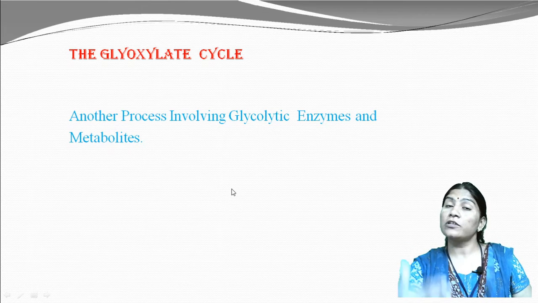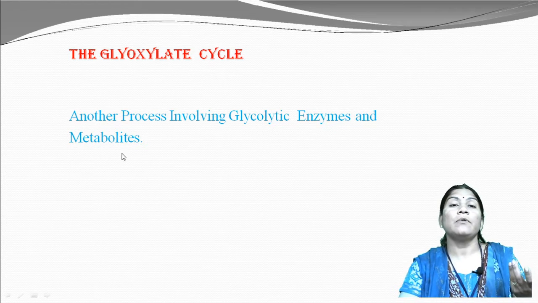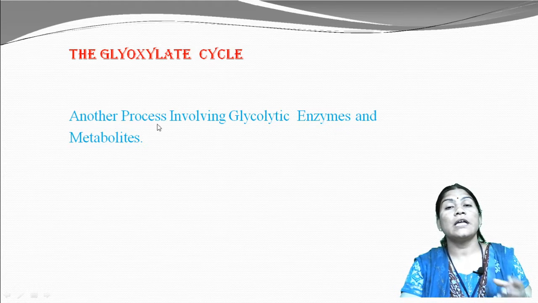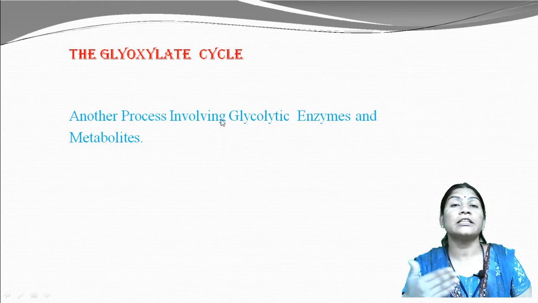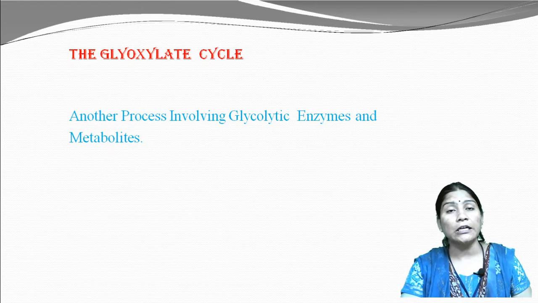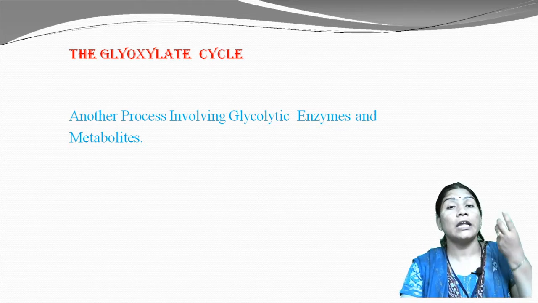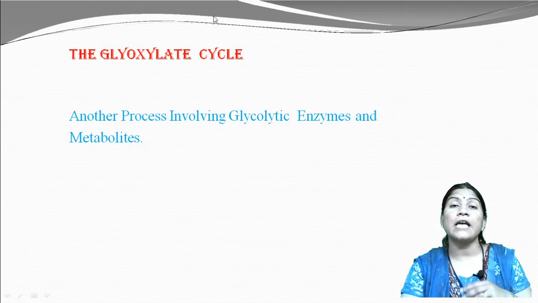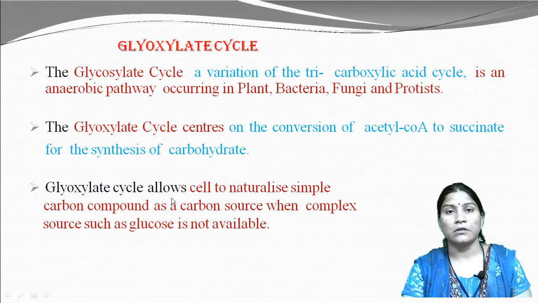When we learn the glyoxylate cycle with respect to the glyoxysome, there is another process involving the glyoxylate or glycolytic enzymes and the metabolites which are present in the glyoxysomes. These enzymes and metabolites participate in the cycle that we call the glyoxylate cycle, where succinate is converted into sugar molecules.